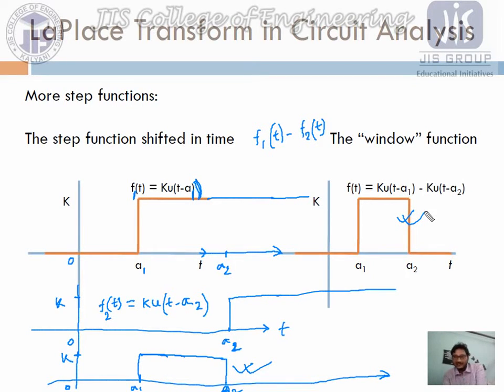Yes. Now look at the function f of t. It is written as k u of t minus a1, this is the first function, minus k u of t minus a2, this is the second function, and we have done the subtraction operation and we are getting this function. So till now we can design any type of function, whatever function we have, as per our choice and requirement. Just the logic is this.